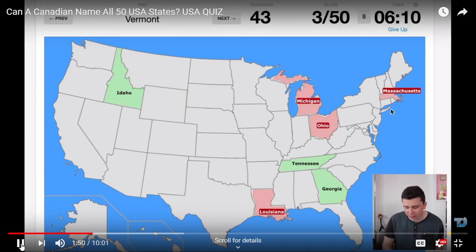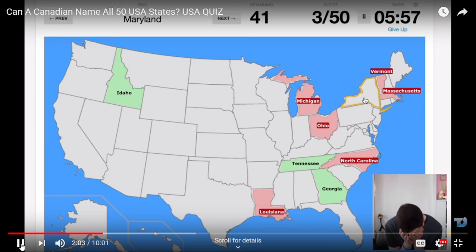Vermont, that's one of these ones over here, and these are all so incredibly confusing. Like, I honestly have no idea. I knew it was kind of in that section. North Carolina, so the Carolinas are right here and right here. Okay, 3 out of 50 I've gotten right now.